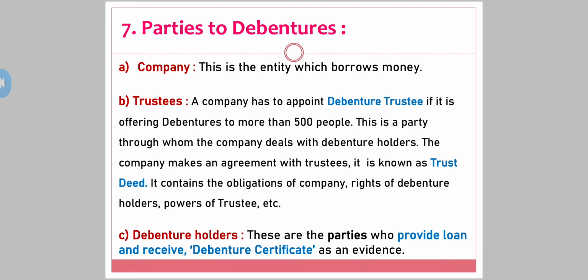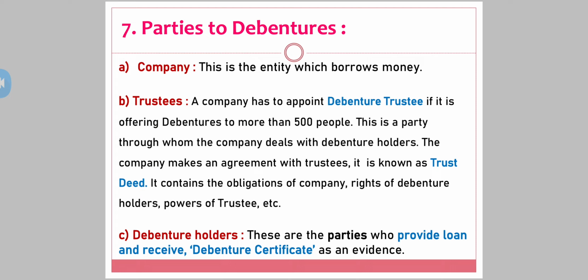The company makes an agreement with the trustees. It is known as the trust deed. It contains the obligations of the company, rights of debenture holders, powers of trustee, etc. Now see here, apart from the debenture certificate, when the company is going to issue debentures to more than 500 people, a trust deed is prepared between the debenture holder, the company and the trustee, and in that deed all the obligations of the company are listed. The first obligation is that the company has to pay the interest amount on time.